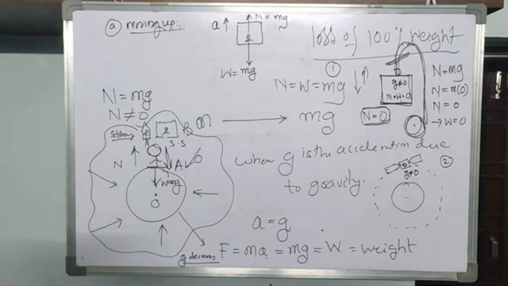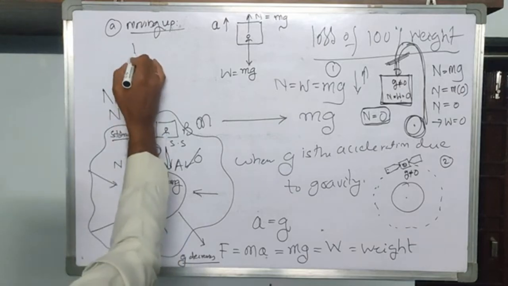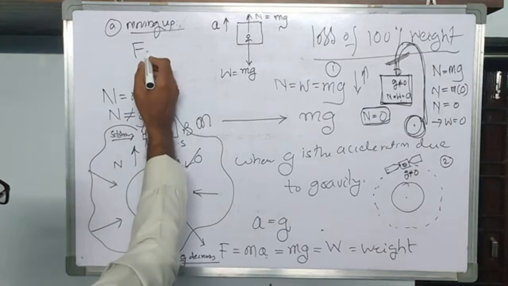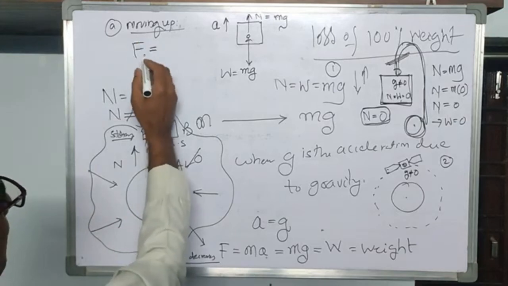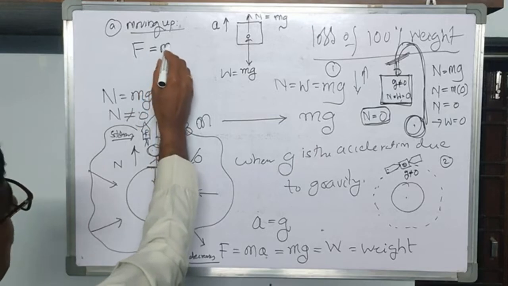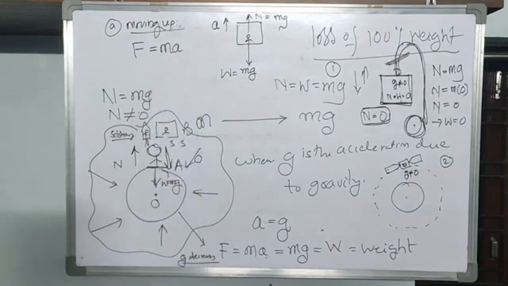Here, whenever you apply Newton's second law, total force F is equal to ma. Acceleration is the acceleration of the lift, or of the person who is moving along with the lift.